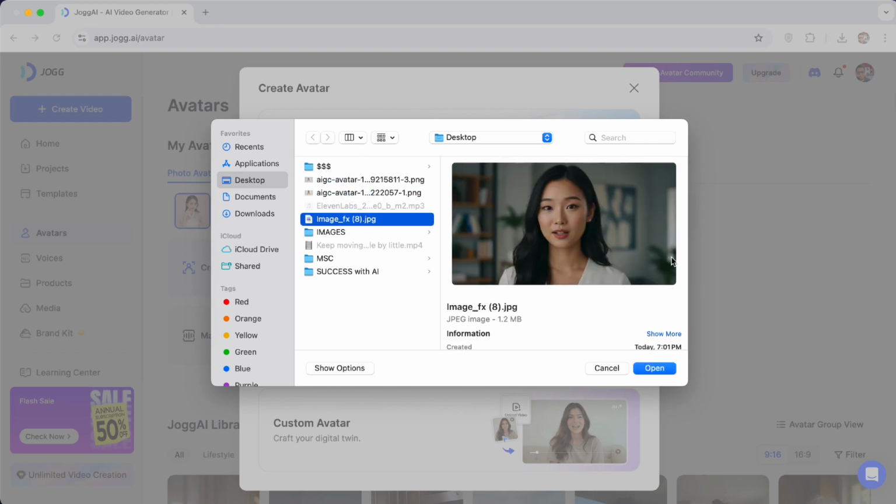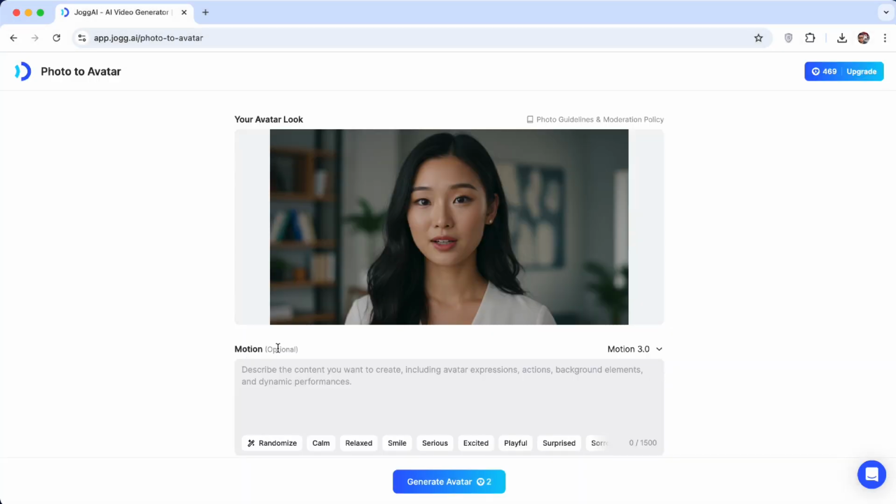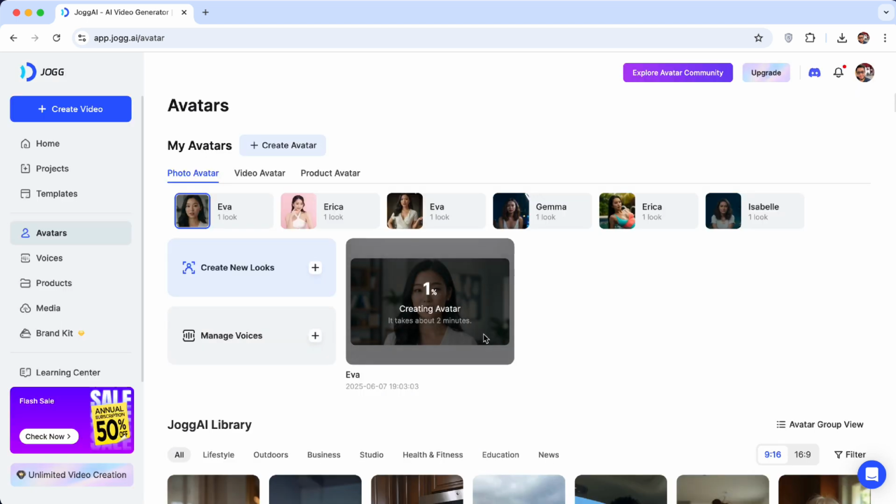I will use this one as an example. Click on open. Now describe the motion you want her to have. Could be calm, relaxed, smile, serious, excited, playful, confidence, compassionate. In this video, I'm gonna try compassionate and then I wanna click on generate avatar. So we'll just wait for a few minutes.